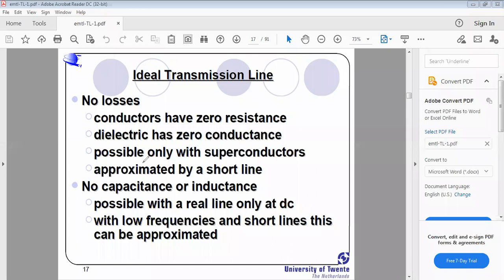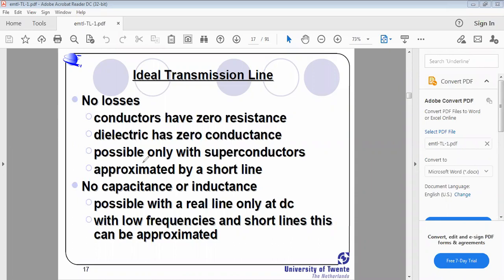The next point is approximated by a short line. Approximated by a short line means shunt, which is used to reduce the losses. The next one is no capacitance or inductance. Actually, the appearance of inductance on the transmission line is called loading. What is meant by loading?